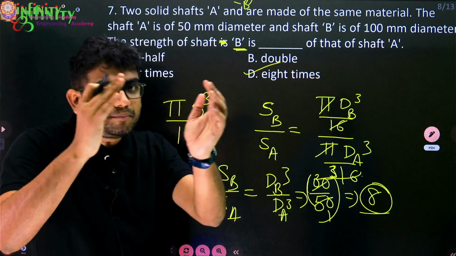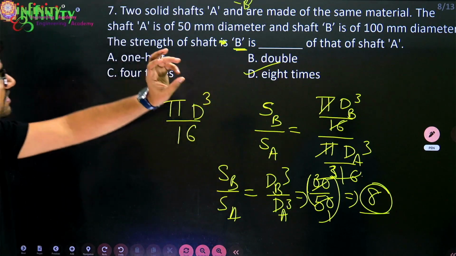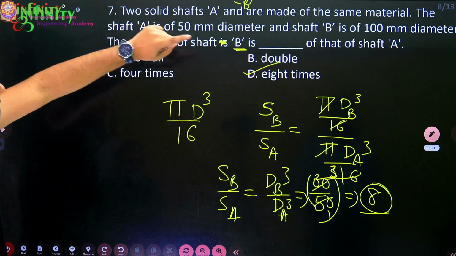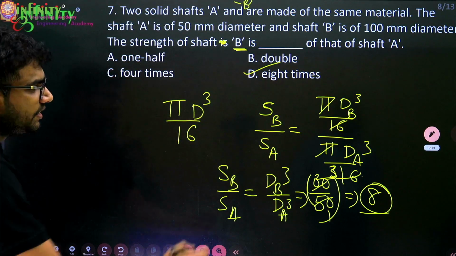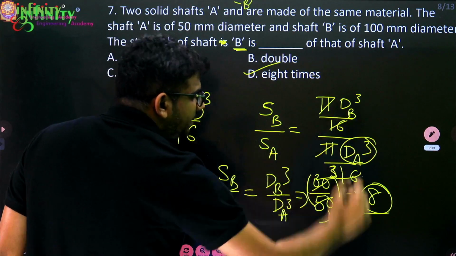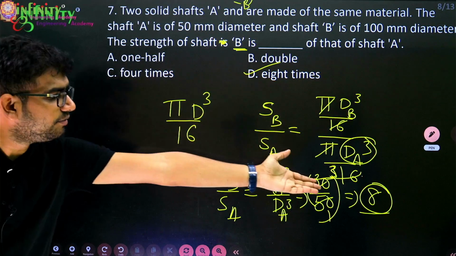Obviously, when the shaft diameter increases, its strength increases. The impact is the cube of the diameter basically. So as the diameter is doubled, the strength will be 8 times.